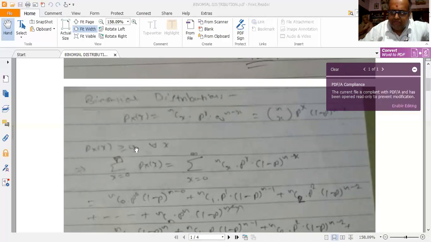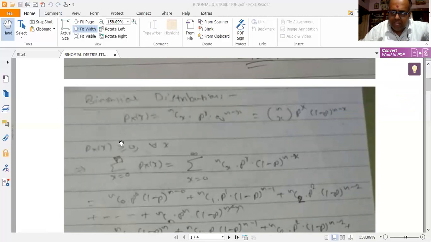Now, strictly speaking, here, by definition itself, it is equal to Ncx P to the power of x into (1 minus P) to the power of n minus x. So for all x, it would definitely be greater than or equal to 0. It cannot go less than 0. So it is greater than or equal to 0 for all x. And I should prove that the summation over all x of Px of x is equal to 1.